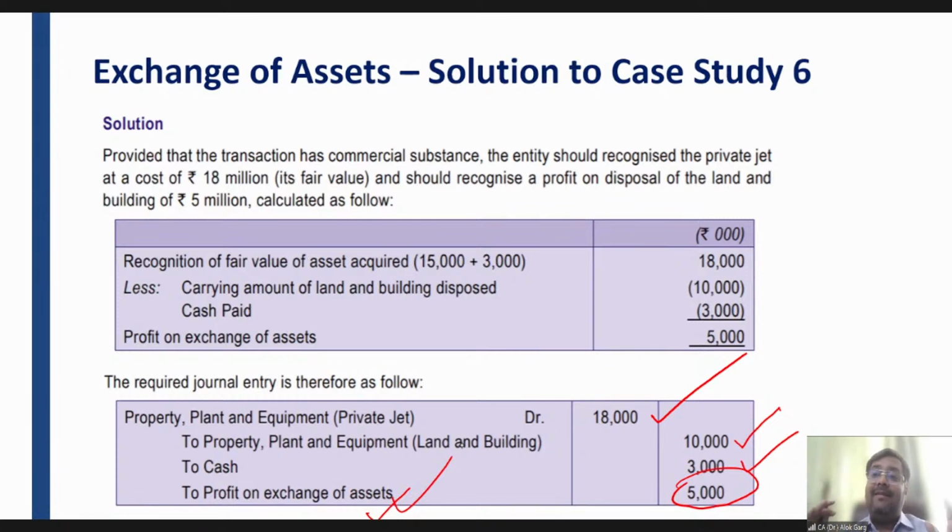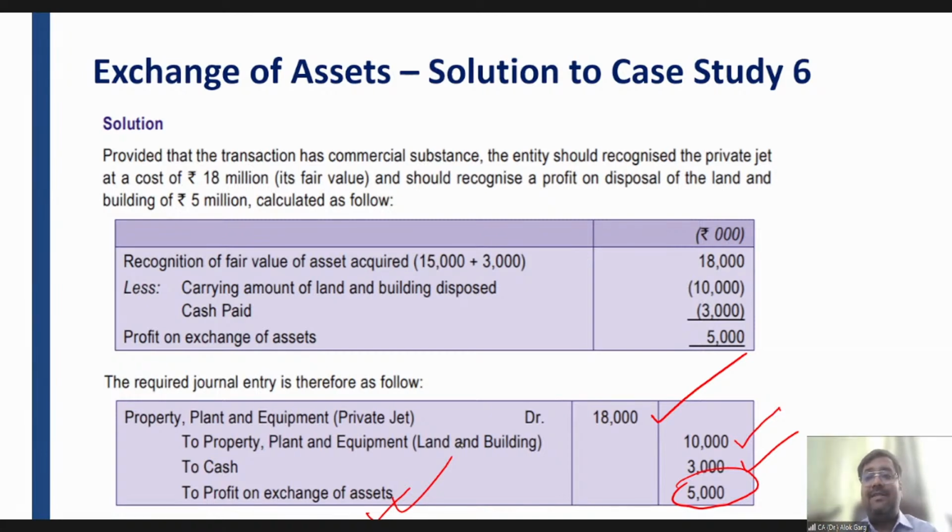Then we have discussed that an item has to be recognized as PPE if future economic benefit is probable and cost can be measured reliably. If these two conditions are satisfied, then we will recognize that item as PPE, right? The same criteria apply for initial cost as well as subsequent cost, for example, major replacement, major overhauls, and major inspection. We covered one example of truck and engine, and one ICAI study material example of machine and turbine, right?